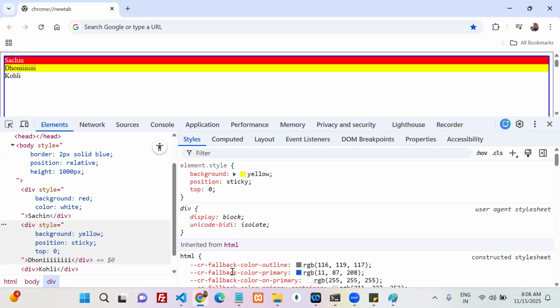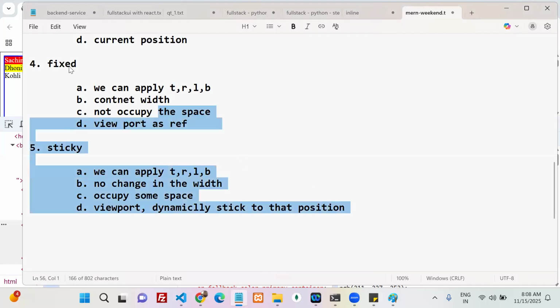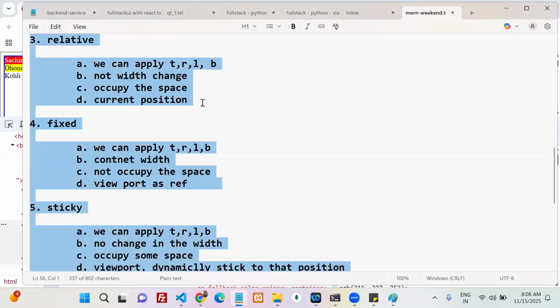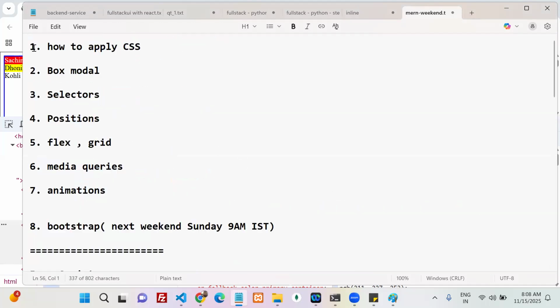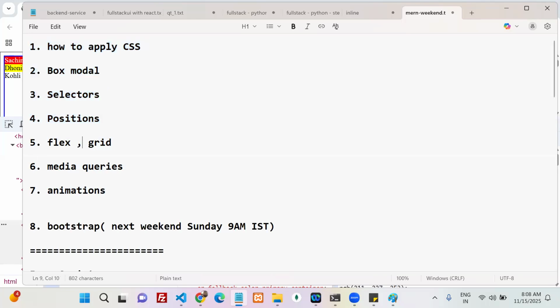So these are the 5 positions we are going to use most of the time in our CSS. Very, very important. I already told you, there are limited topics you have to learn. The first 4 topics we completed. Do you have any questions? Shall we go with the next one?